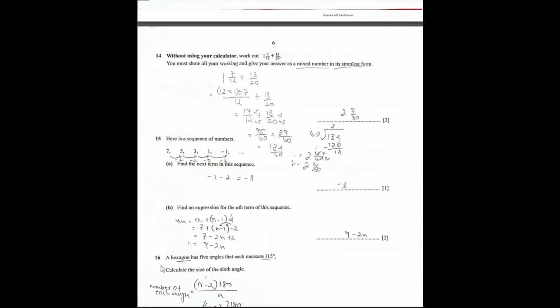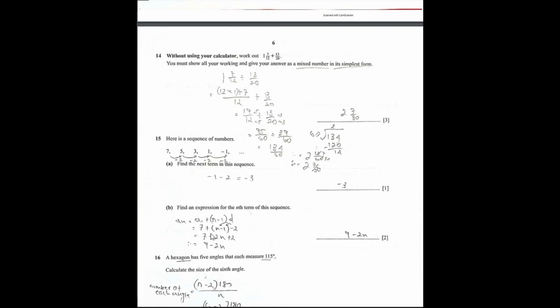B says, find an expression for the nth term of this sequence. I notice the only difference here is -2, so it is an arithmetic sequence. The formula for an arithmetic sequence is a plus n minus 1 times the common difference, where a is the first term and d is the common difference, and n is your nth term.